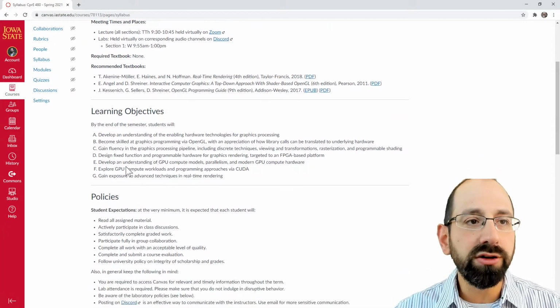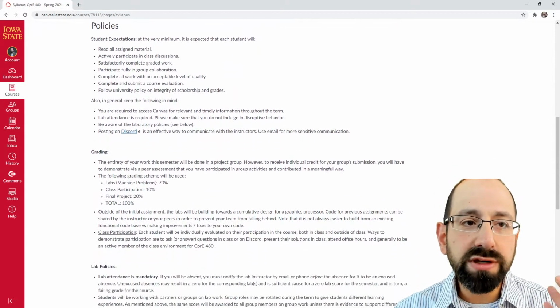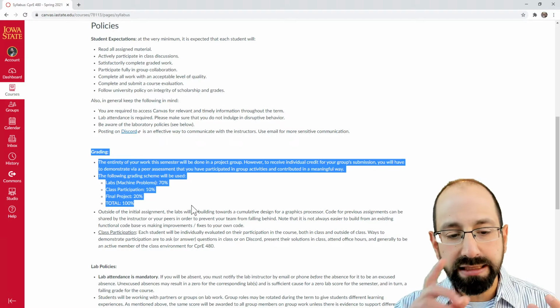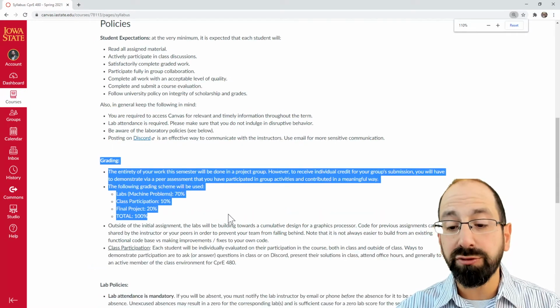I'll let you walk through the learning objectives. The policies are pretty standard. I do definitely want to focus on the grading criteria for this course because I think it is a little different than other courses that you may have had. Certainly courses perhaps at the 300 level.